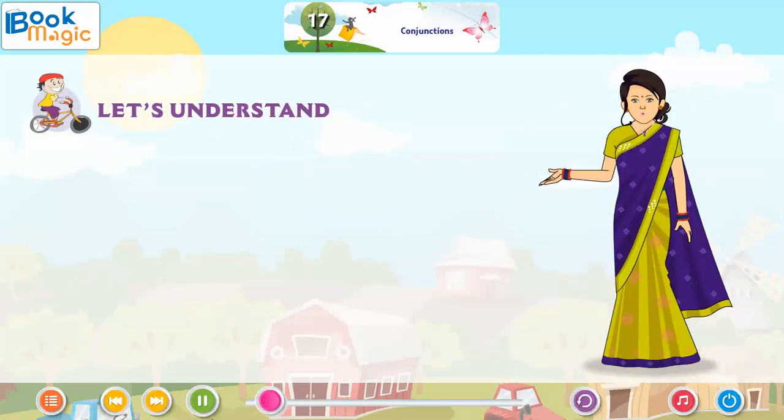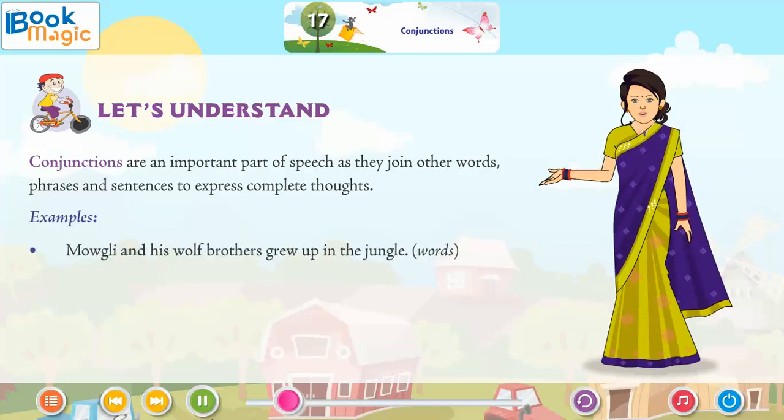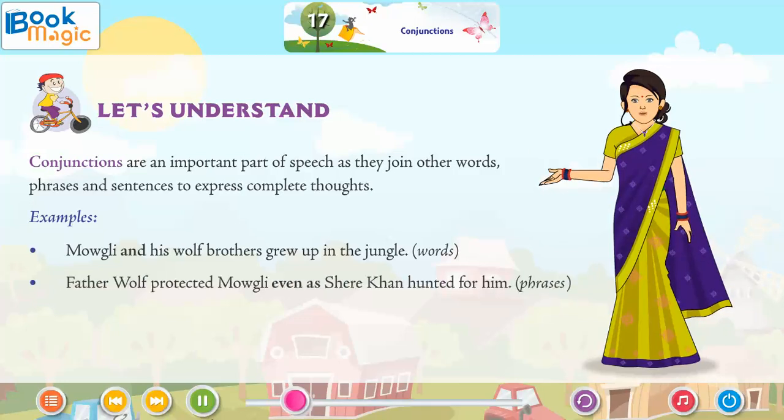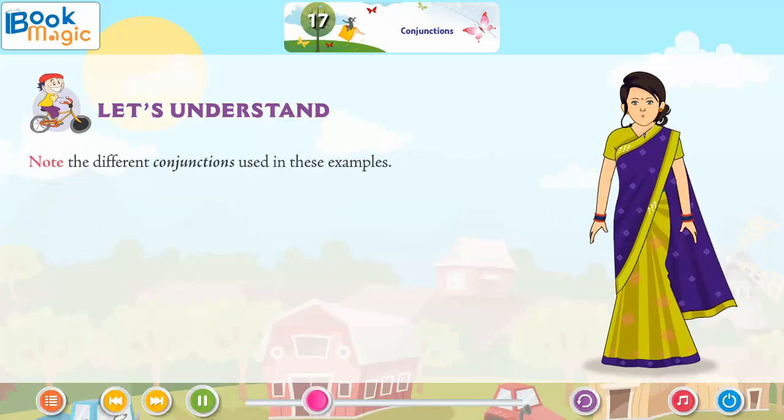Let's understand. Conjunctions are an important part of speech as they join other words, phrases, and sentences to express complete thoughts. Examples: Mowgli and his wolf brothers grew up in the jungle. Words: Father Wolf protected Mowgli even as Sher Khan hunted for him. Phrases: Mowgli had to be sent away, but Baloo and Bagheera took him under their wing. Sentences. Note the different conjunctions used in these examples.